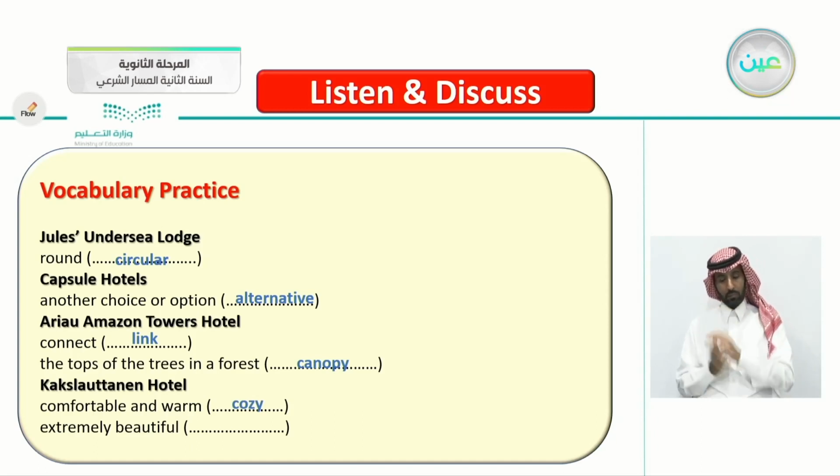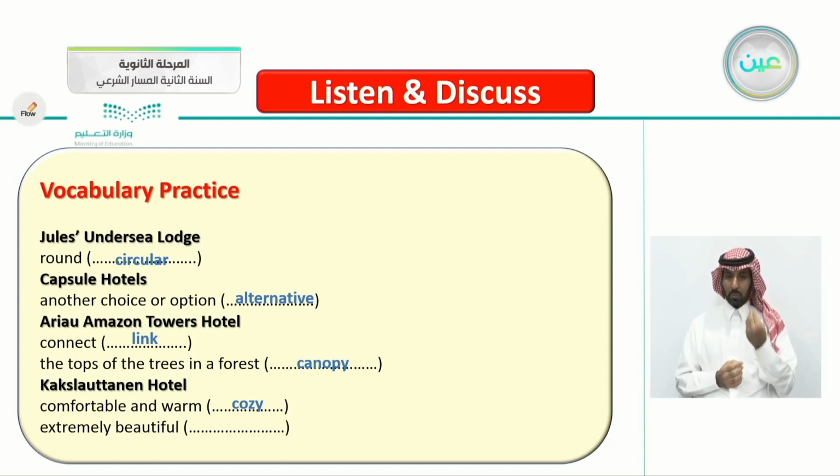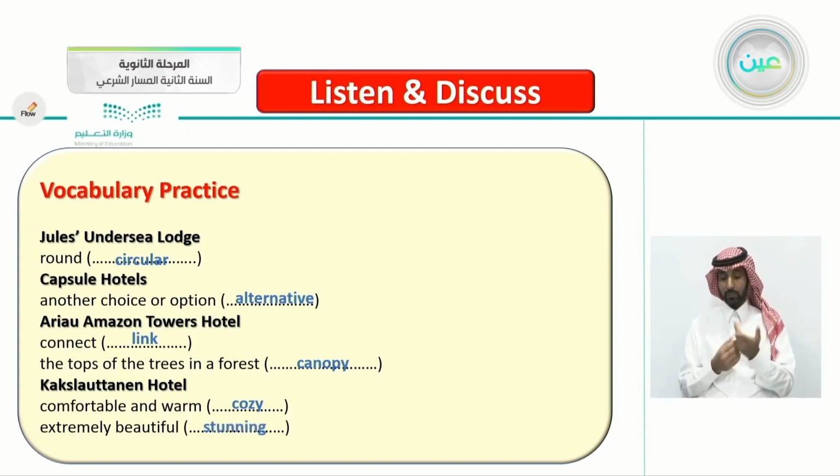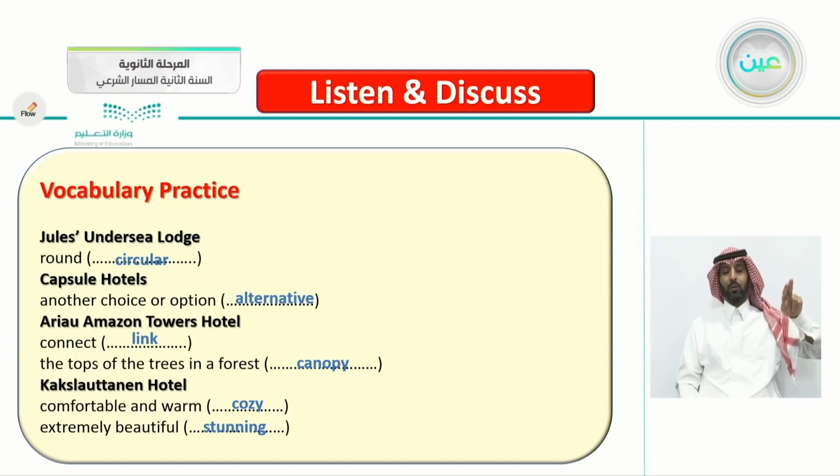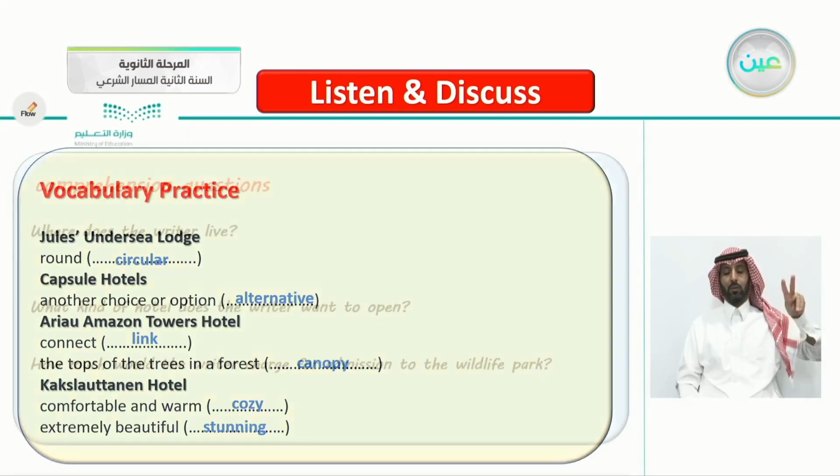What about extremely beautiful? Something that is very, extremely beautiful. Yes, that's correct. Stunning. When you say something is stunning, it means extremely beautiful.